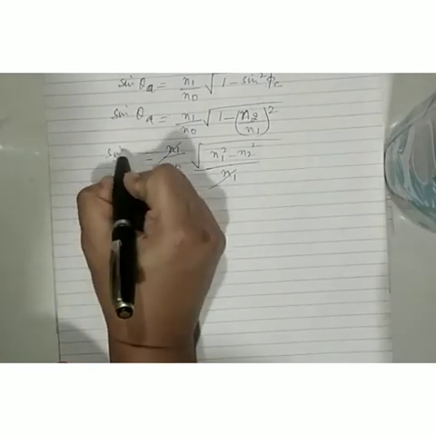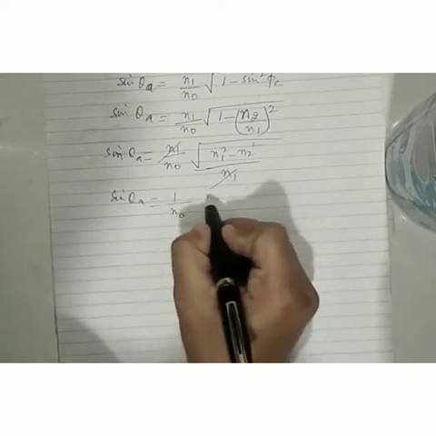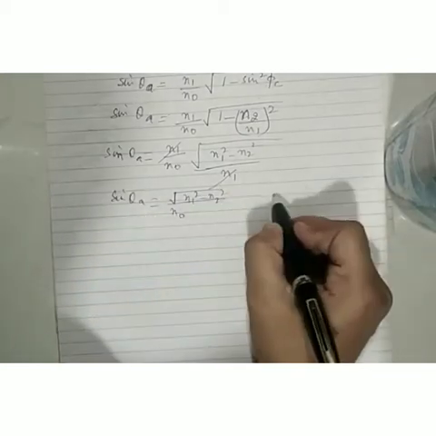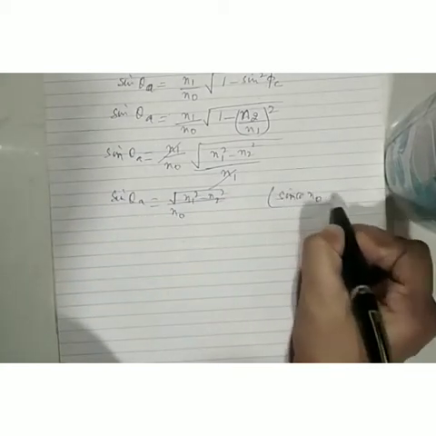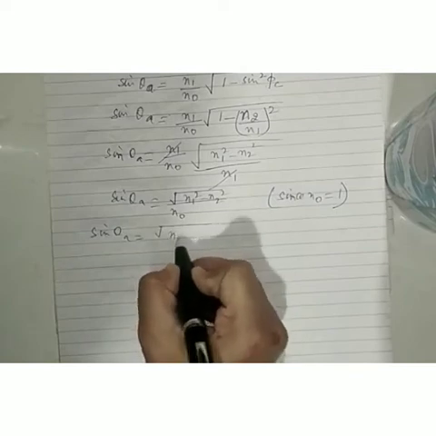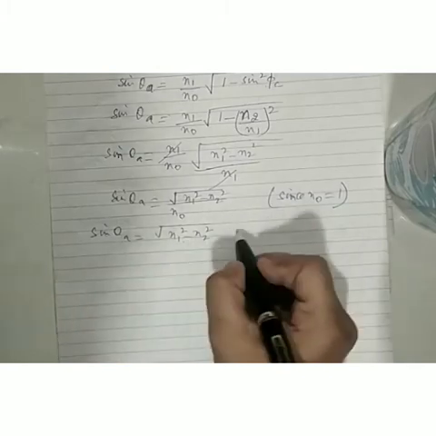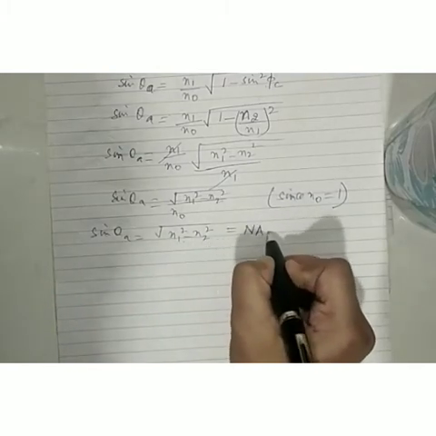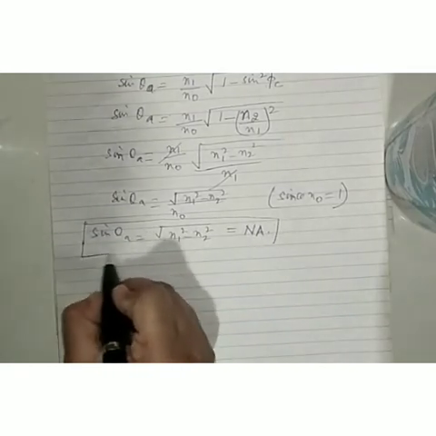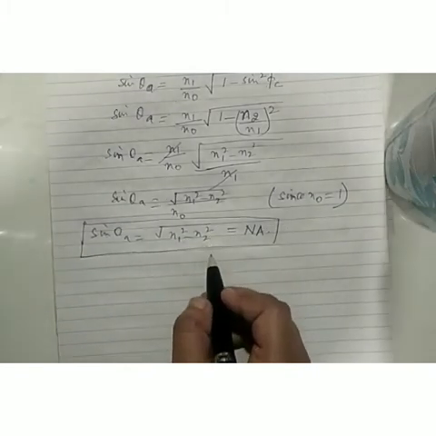So sine of the acceptance angle theta a becomes equal to 1 upon n naught into square root of n1 square minus n2 square. Since we have assumed that the fiber is in air, n naught in this case is 1. So I can write sine of acceptance angle is equal to square root of n1 square minus n2 square. Now this parameter, sine of the acceptance angle, is nothing but the numerical aperture of a given fiber. So this is a very important relation. Sine of the acceptance angle is given by this relation, square root of n1 square minus n2 square.